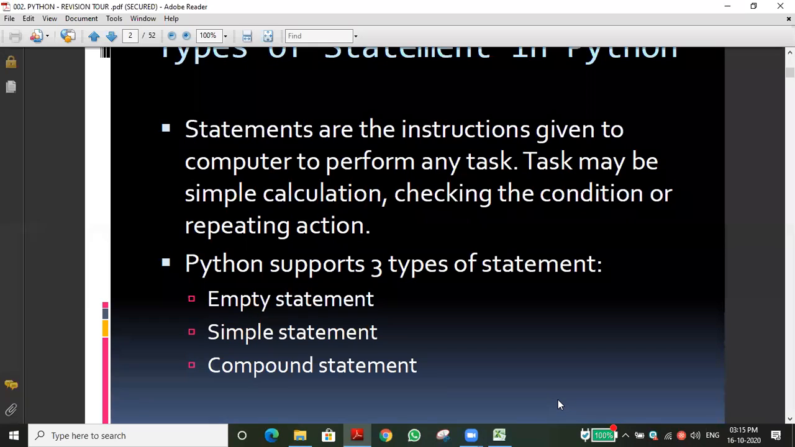What is an empty statement? Which one is called an empty statement? Pass. Very nicely said. The one and only empty statement in Python is called pass. We discussed it in the last class, I mean before the exams. I hope we have discussed it.